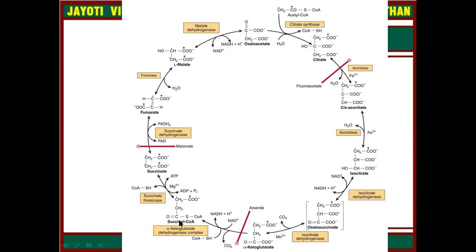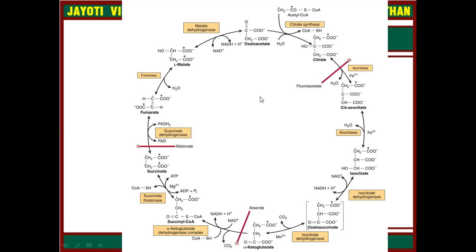dehydrogenase complex enzyme, and then succinyl coenzyme A will convert into succinate by using succinate thiokinase, and succinate will convert into fumarate by using succinate dehydrogenase. Fumarate will convert into malate by using fumarase. Malate then converts into oxaloacetate by using malate dehydrogenase.